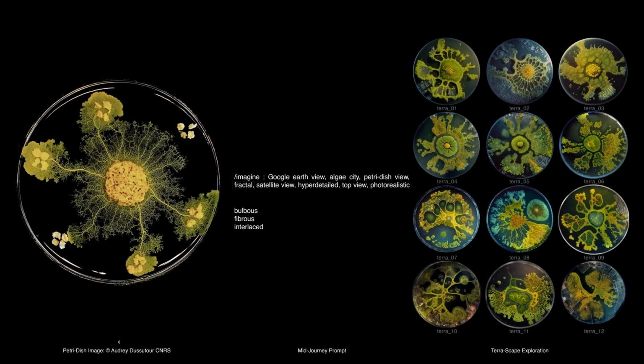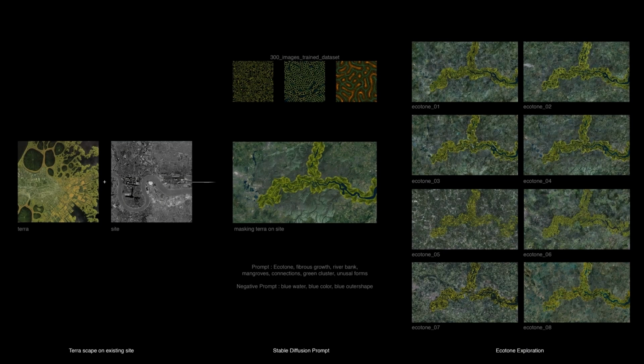This research explores the fusion of artificial intelligence and biointelligence within the design ecology framework, going beyond a human-centric perspective. By leveraging the analytical power of AI and acknowledging the value of coexistence, we imagined a spectrum from terra to nano, where fibrous, interlace, bulbous, and fractal elements were explored. The Terrascape study started with an image-to-image transformation influenced by a text prompt. This heuristic neural network testing produces diverse visualization of slime mold experiments.